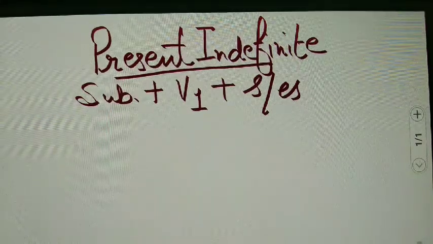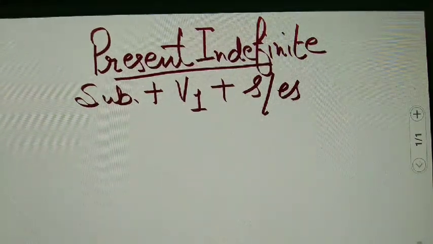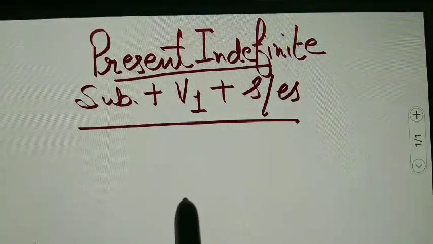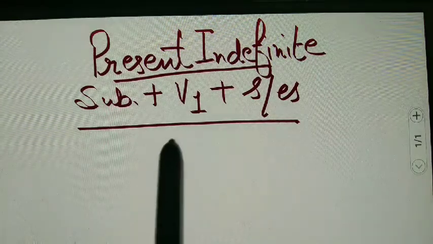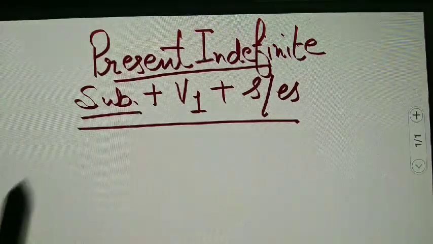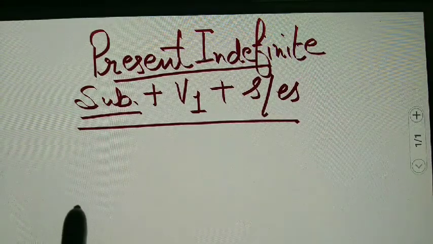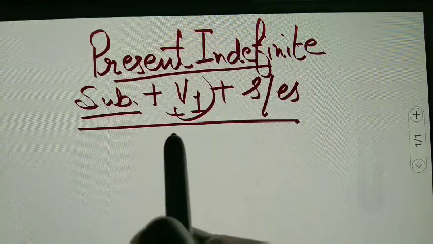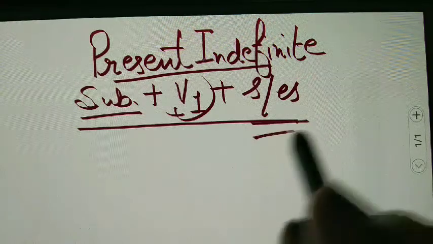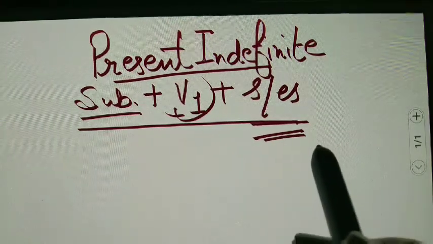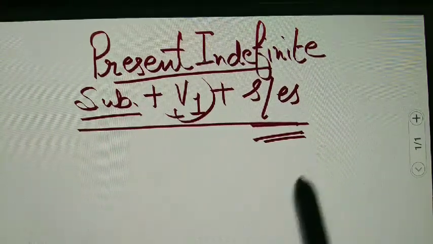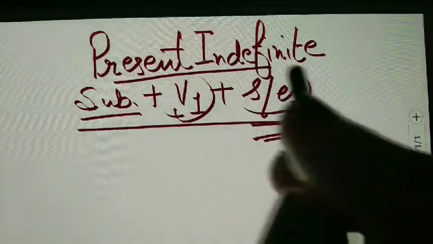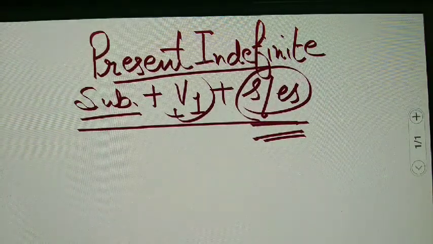So these were the examples of present indefinite tense, and this is the rule, which I am repeating. Subject like he, she, any name, they, you, I. Here V1, first form of the verb, S and ES with the singular subjects, plus with I, you and they, we will not use S and ES.